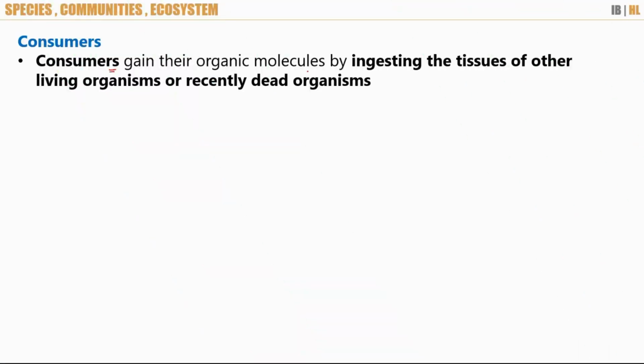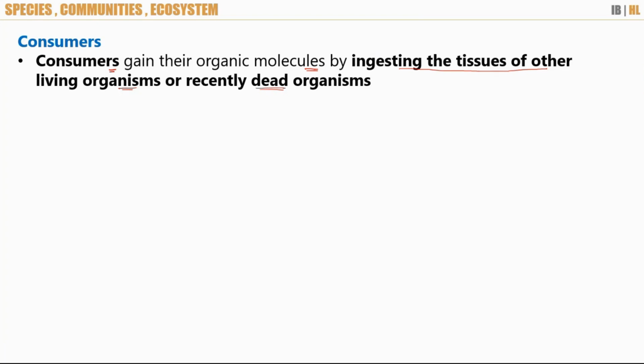Consumers gain their organic molecules by ingesting the tissues of other living organisms or recently dead organisms. Either they kill the individual organism, or they eat someone who has just died. Let's say, for example, vultures. Vultures don't kill people. Vultures eat someone who has died recently.